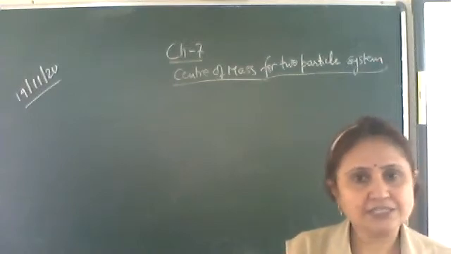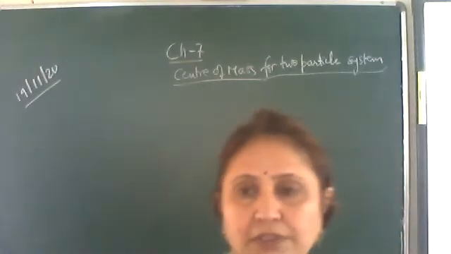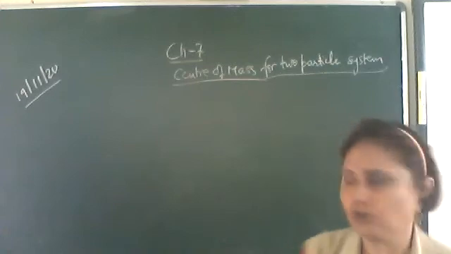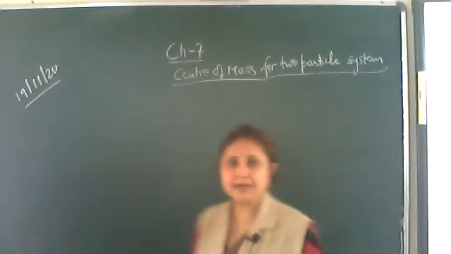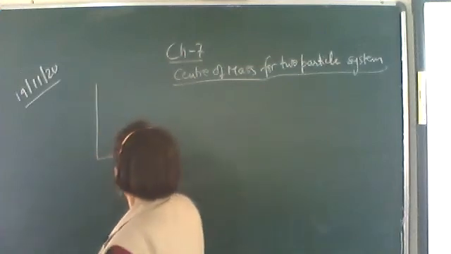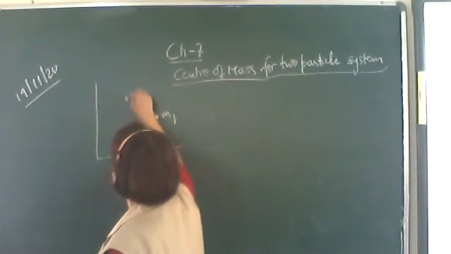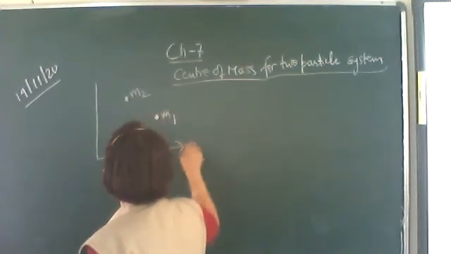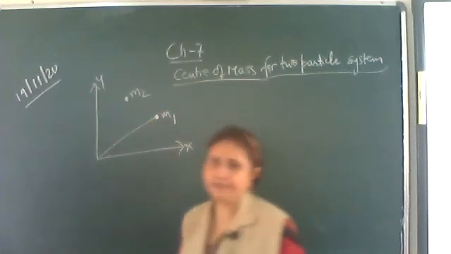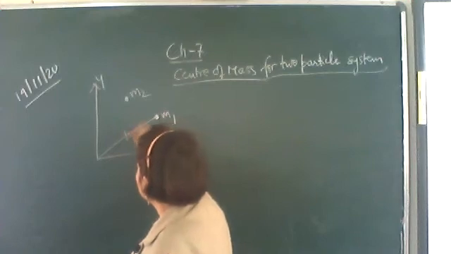Let us consider a system in which there are only two particles having masses m1 and m2, whose position vectors are r1 and r2 respectively.